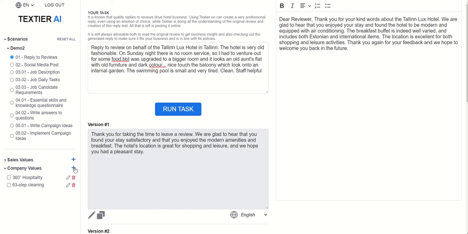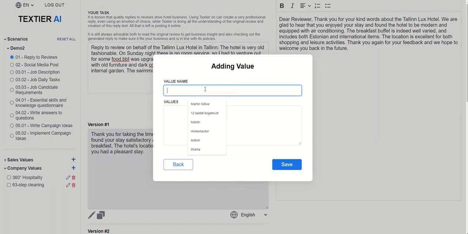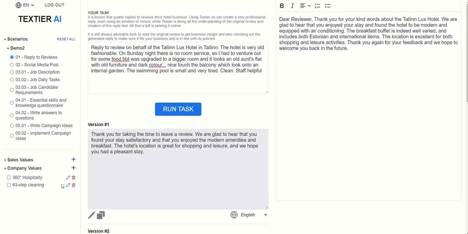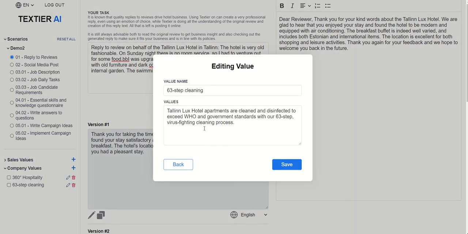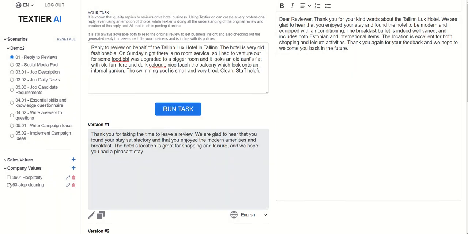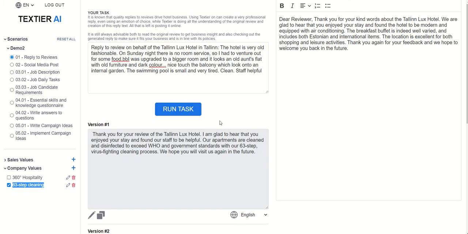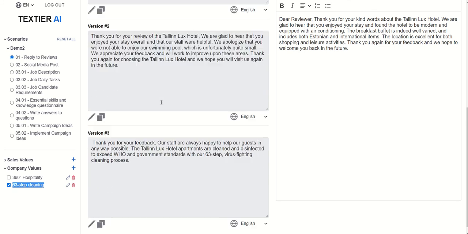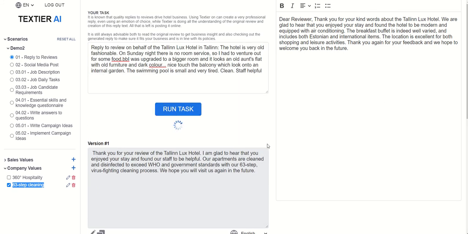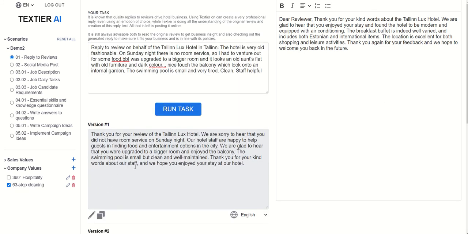There will be this plus sign here. You can put the name and put the value, right? And then it will look something like this. So we will currently correspond to this with this company value, 63-step cleaning. And let's see what it does. And it integrates now, here, virus fighting.